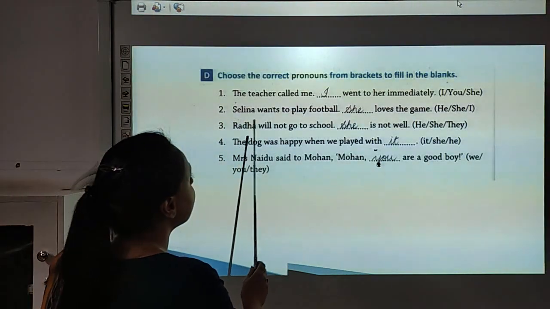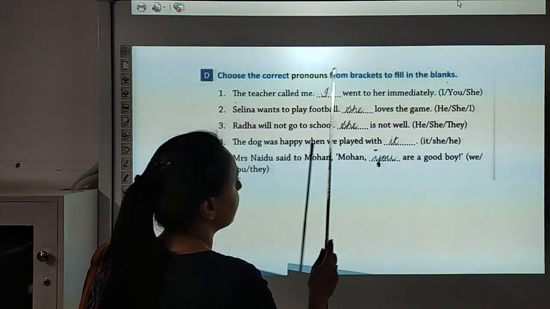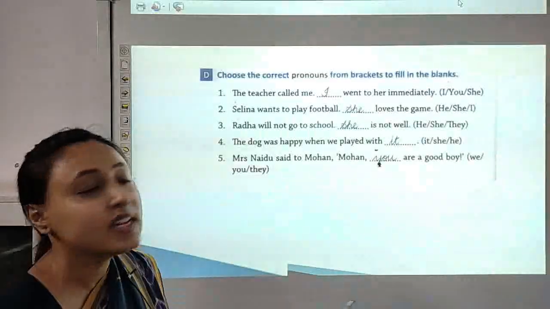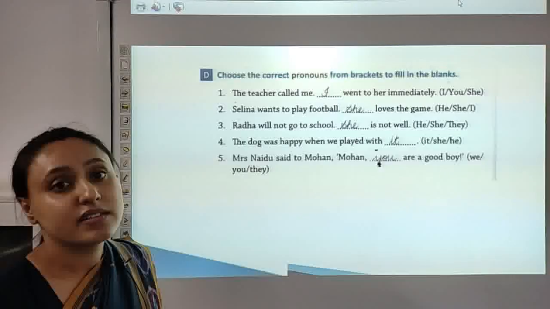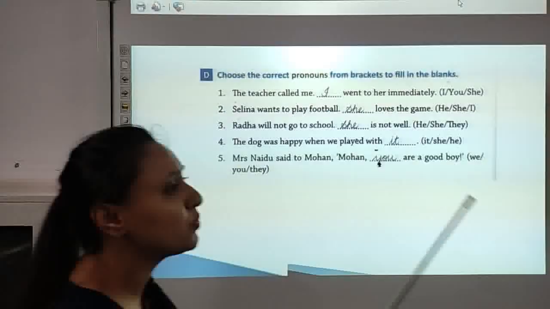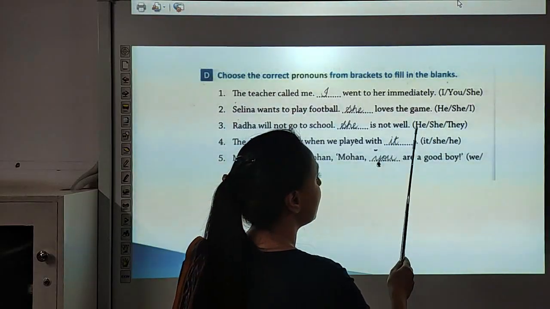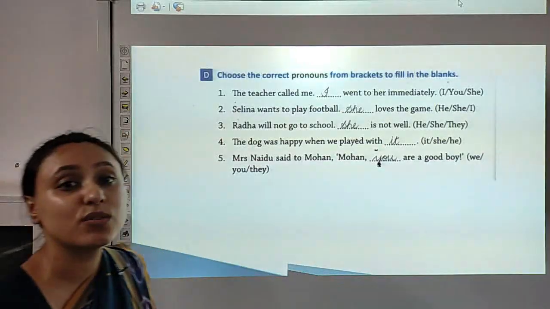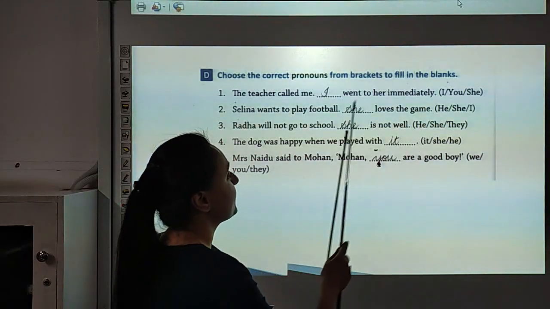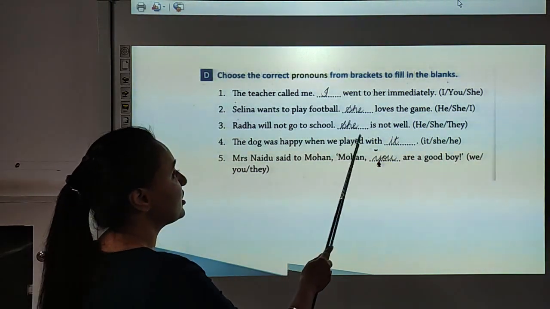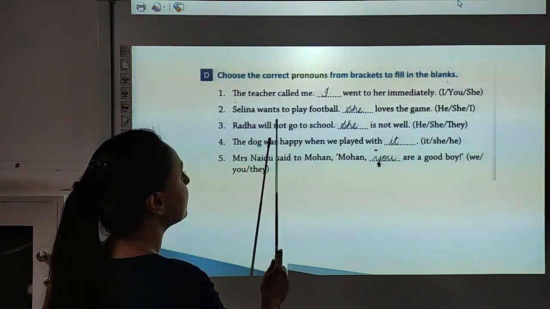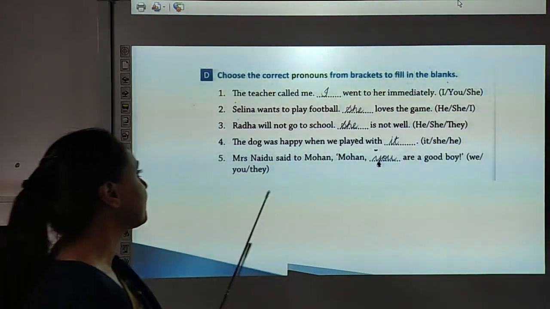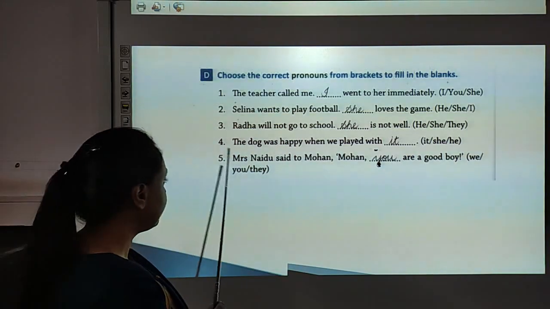Number 3. Radha will not go to school. Dash is not well. Here we are talking about a girl called Radha, right? Radha is the name of a girl. So which pronoun will we use? Let us check the options. He, she, they. Which one will we choose? We will use option she. Write down she over here. Sentence will be Radha will not go to school. She is not well.